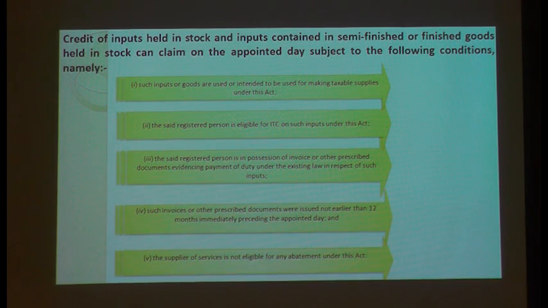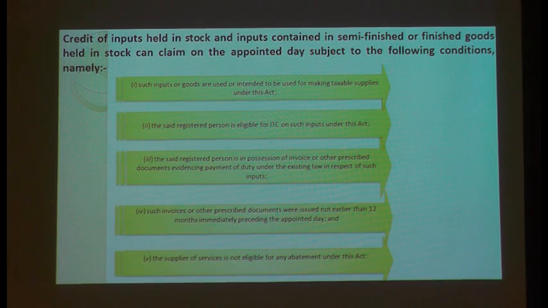What they are saying is you should have a copy of invoices. You can't just take the stock and just show your credit. You should have a copy of all your invoices. Last 12 months invoices are required. They have given you the credit of only the stock pertaining to your last 12 months. You cannot carry all your last 5 years or 10 years stock and say that I will enjoy all that credit. You will be enjoying the credit only for last 1 year purchases, subject to the condition that you should have a copy of invoice and you would have already paid the taxes on those invoices. Is it a very easy task?